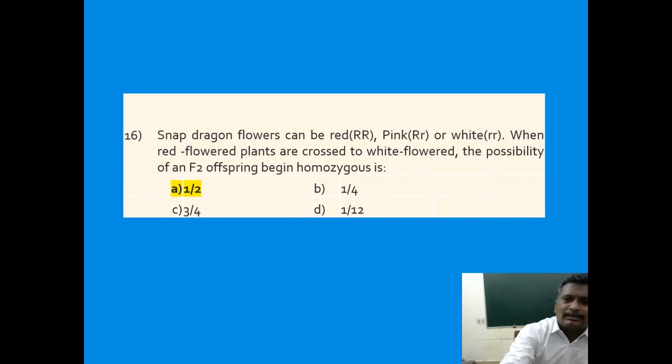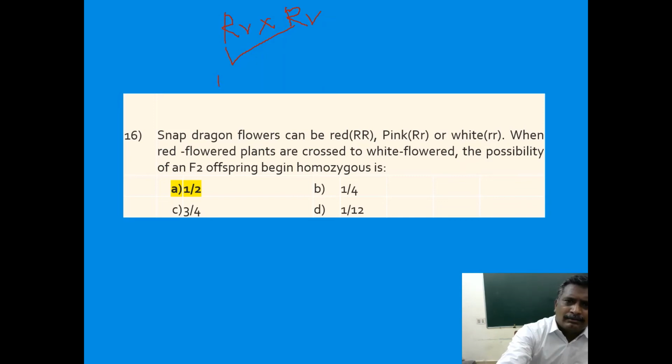When red flowered plants are crossed to white flower, the possibility of F2 offspring being homozygous, that is capital R, small r, that is an F1 individual developed by these two. These two are said to be F1 organisms.